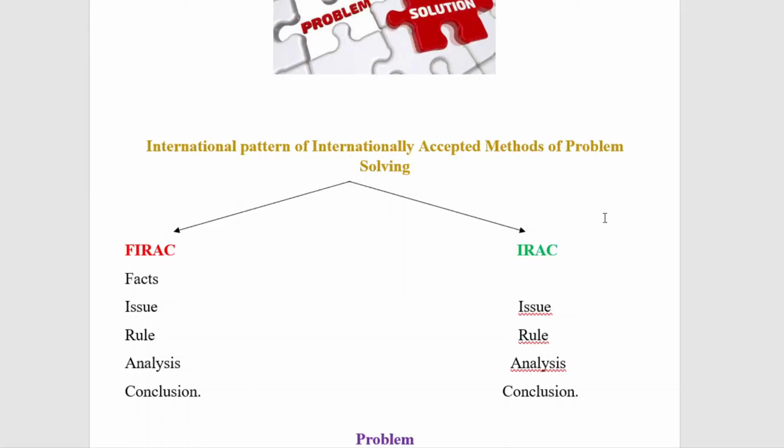Students, today we can solve one more problem with regard to the bailment. So under bailment, today let us solve a problem with regard to the duties of a bailee. That means the bailee has got the rights as well as the corresponding duty. Likewise, the bailer also has got the rights as well as the corresponding duty.